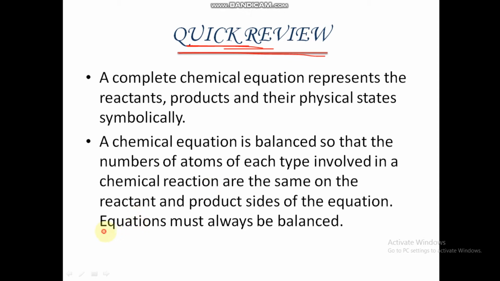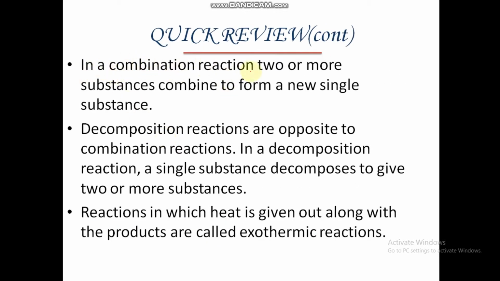The equation must be balanced to obey the law of conservation of mass. In combination reaction, two or more substances combine to form a new single substance. Decomposition reactions are opposite to combination reactions. In decomposition reaction, a single substance decomposes to give two or more substances.